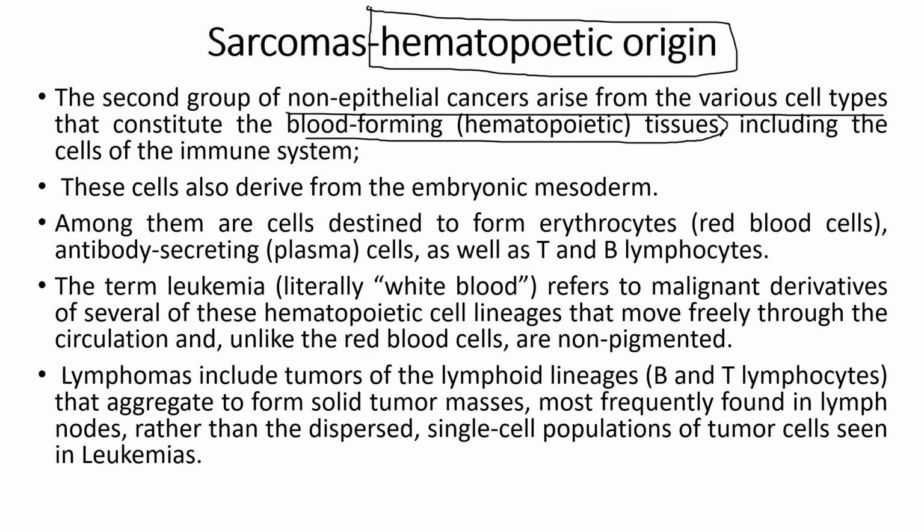Without hematopoietic tissues, a human body cannot survive. So infection of the hematopoietic origin leads to a lot of diseases, such as leukemia, which is very common, as you have heard. This is the malignancy of the white blood cells. It refers to the malignant derivatives of several of these hematopoietic cell lineages that move freely throughout the circulation and, unlike the red blood cells, are non-pigmented. Also, there are lymphomas, which form a solid mass of tumors in relation to the lineages of B cells and T cells. I'll show you a chart for this.